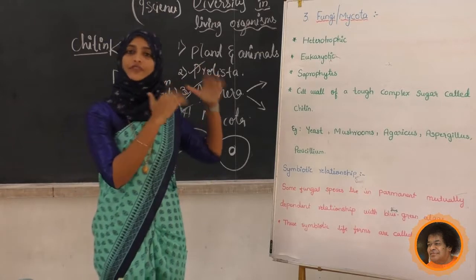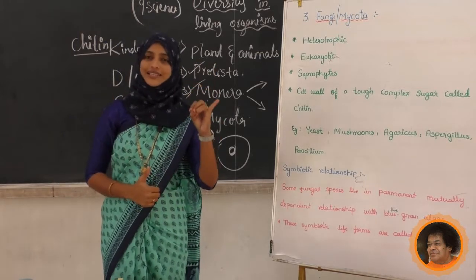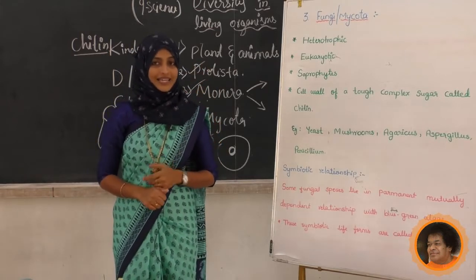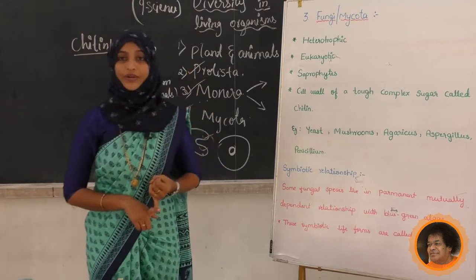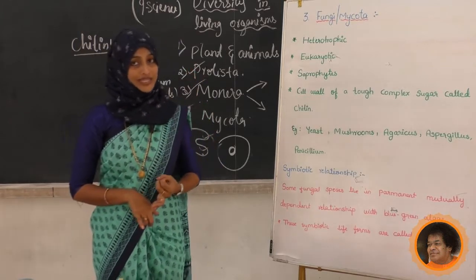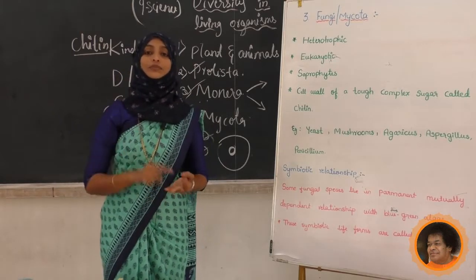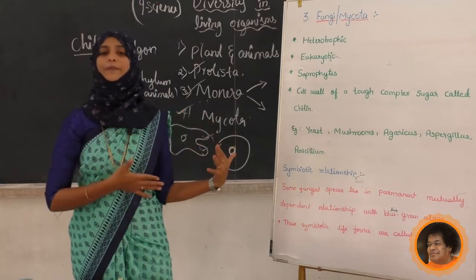Later we studied the different characteristics of different kingdoms. First we studied the lower kingdom, the first kingdom Monera. Bacteria are the example. Characteristics: they are prokaryotic, unicellular organisms, and they may be heterotrophs or autotrophs. Next we studied the Protista kingdom.